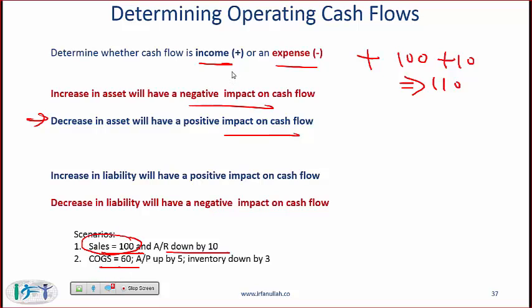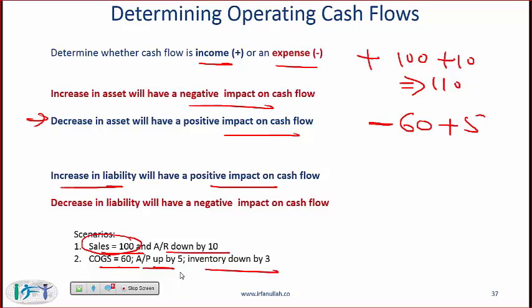Now is COGS money in or money out? So COGS is actually a negative, it's an expense. So you just put negative 60. And then we say accounts payable up by 5. Accounts payable is a liability and it's going up. An increase in liability will have a positive impact on cash flow. So you do plus 5.